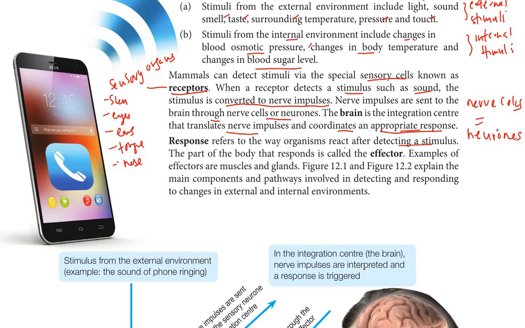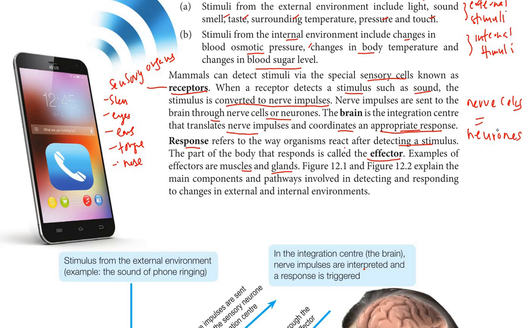So this is the response. For example, our pupil will become smaller under bright light. That is a response. The part of the body that responds is called the effector. Examples of effectors are muscles and glands. Usually muscle. For example, in the pupil we have muscles that can make it become smaller or bigger. Glands, we are going to learn more about in the endocrine system. Glands usually produce hormones.